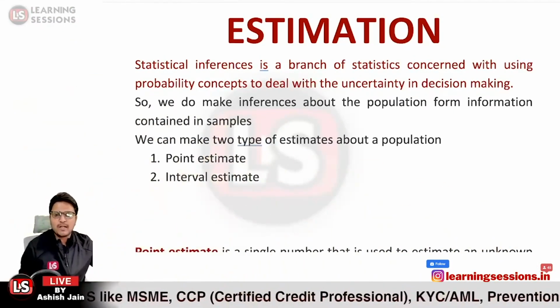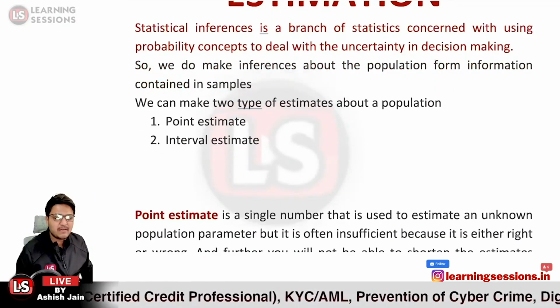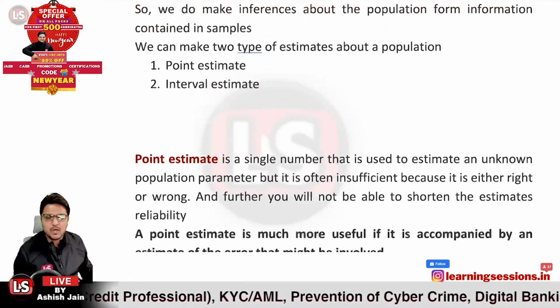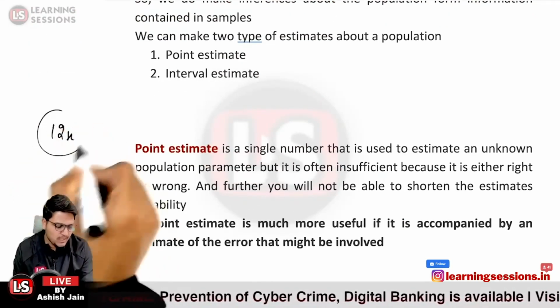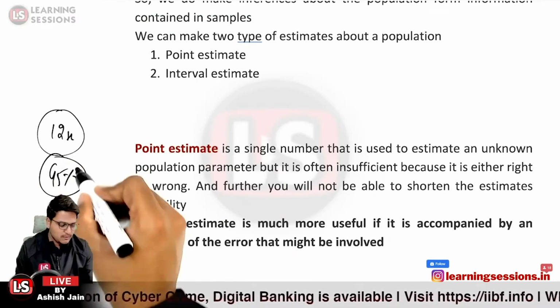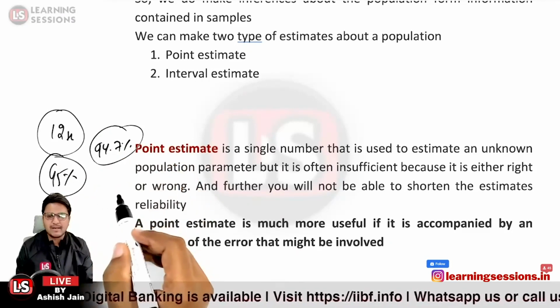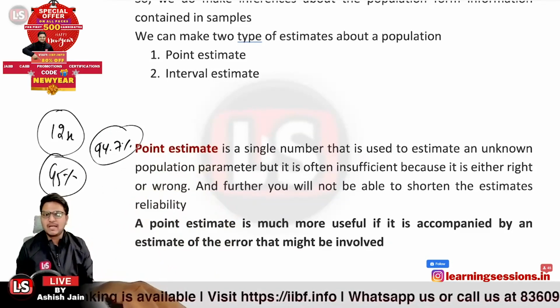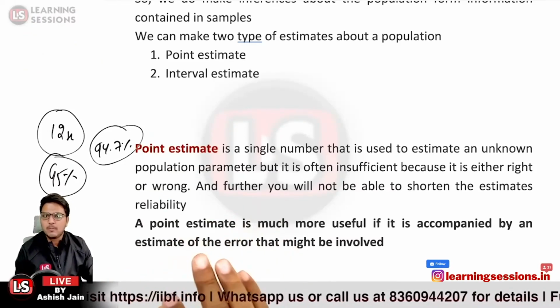In the case of the point estimate, it's a simple, single number that is used for estimating the value. As I just told you, in the case of the 12th class result, the result would be 95%. It's a single number. Even if the result is 94.7%, we will be saying that our estimate was wrong. That is related to the point estimate.